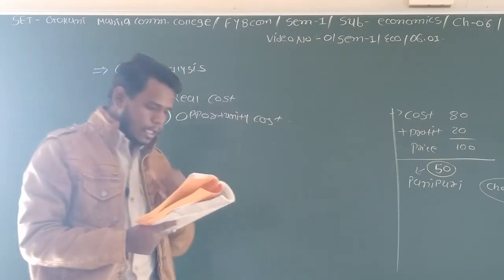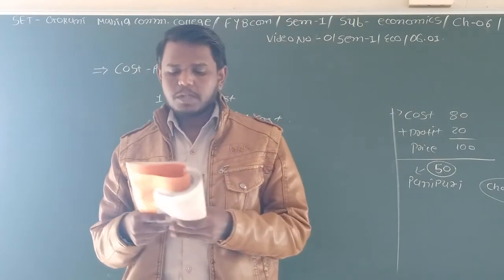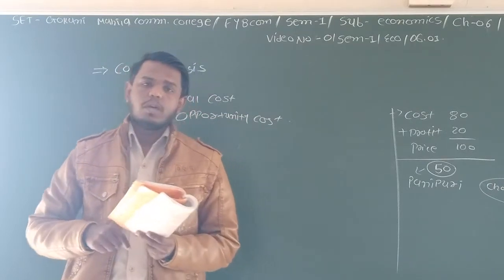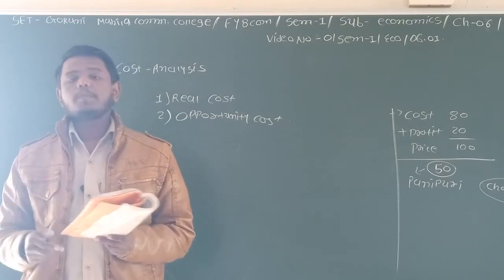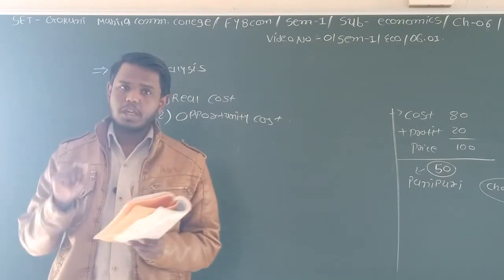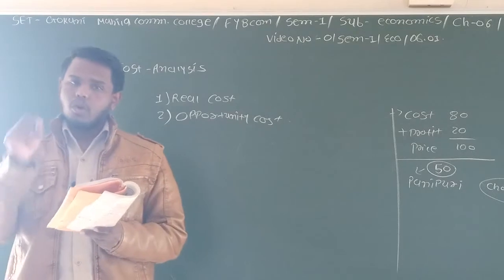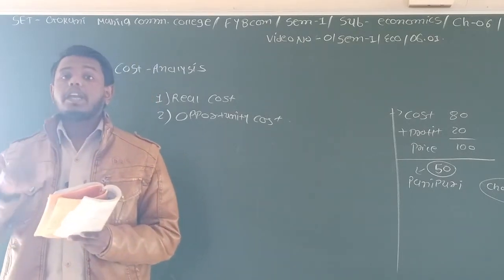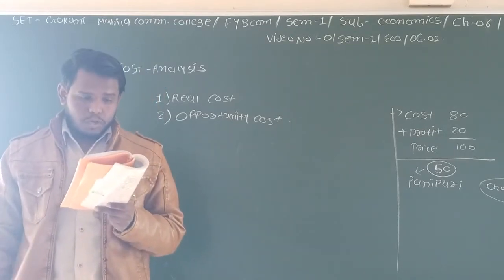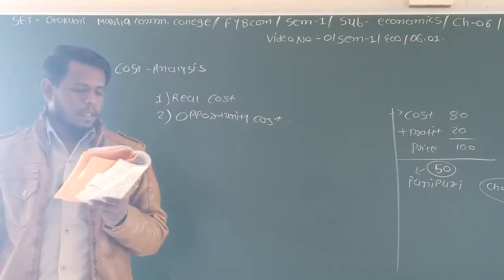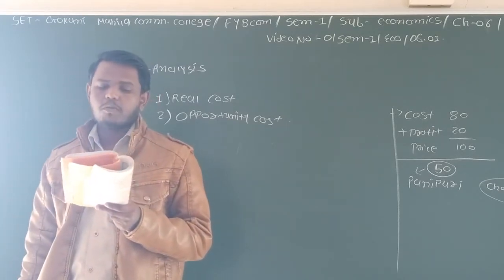Example given, if a person has two wants to satisfy, that of clothes and books, and the person has money enough to buy only one of the two. If the first want is to buy clothes and the second is to buy books, but that person has purchasing power to buy only one thing, and buys books, he has to leave his want of the clothes unfulfilled. Thus, the opportunity cost of books is clothes.